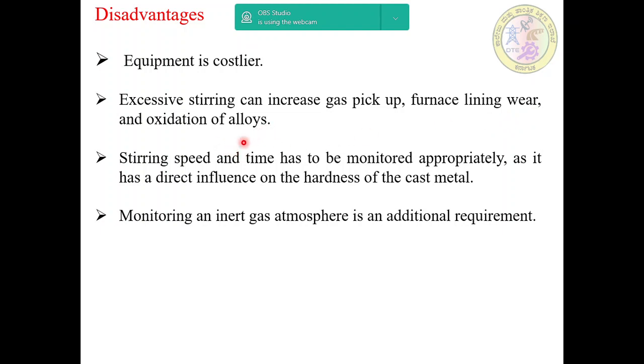This is the main drawback of this process. Stirring speed and time have to be monitored appropriately, as they have a direct influence on the hardness of the cast metal. Monitoring the inert gas atmosphere is an additional requirement, an additional burden.